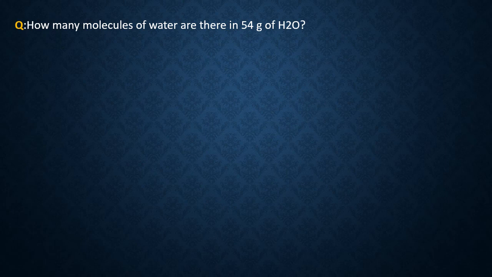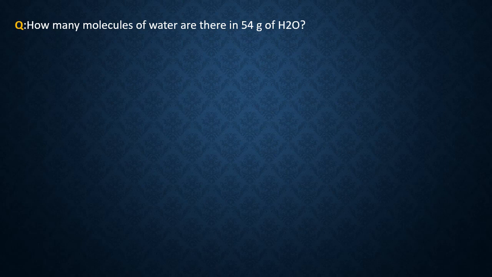So if you add atomic mass of hydrogen 2 times and atomic mass of oxygen, we will get the molecular mass of water. Accordingly, 1 H2O weighs 18 AMU. If you express in grams, it is 18 gram. So 18 gram is the gram molecular mass of water, which means 18 gram of water is 1 mole.